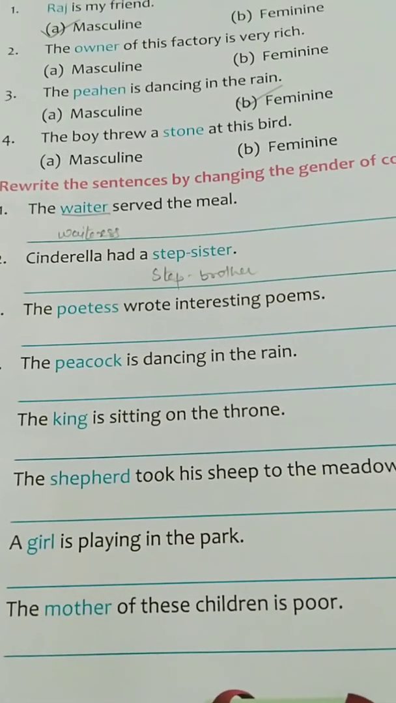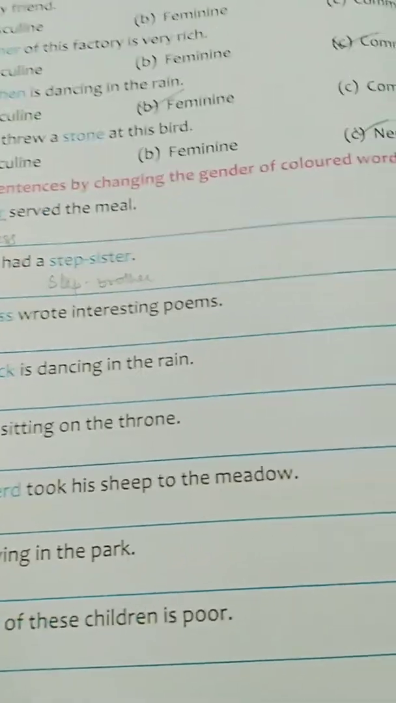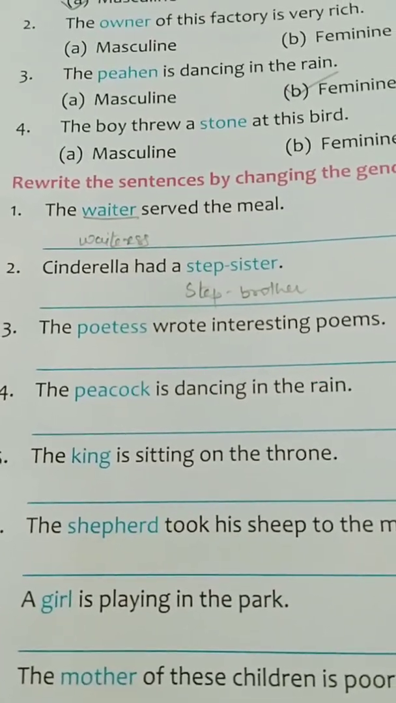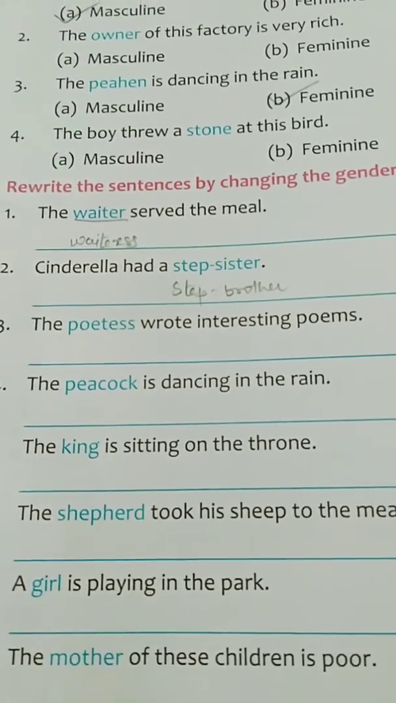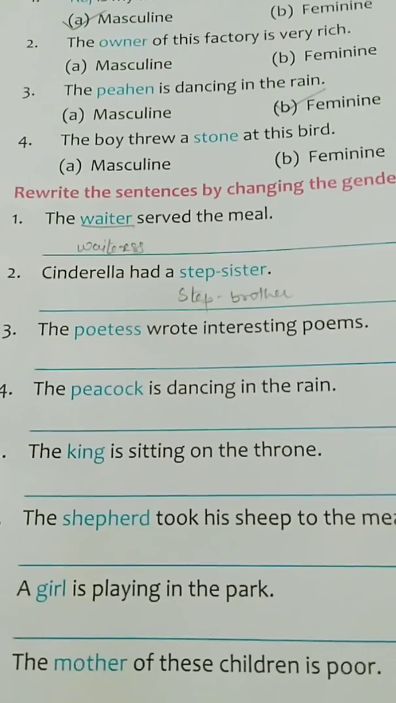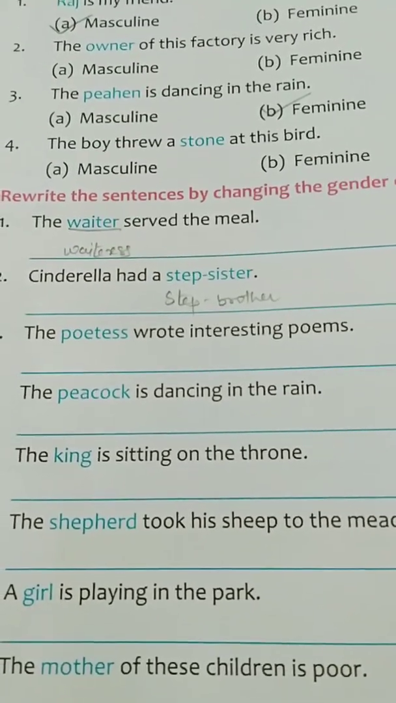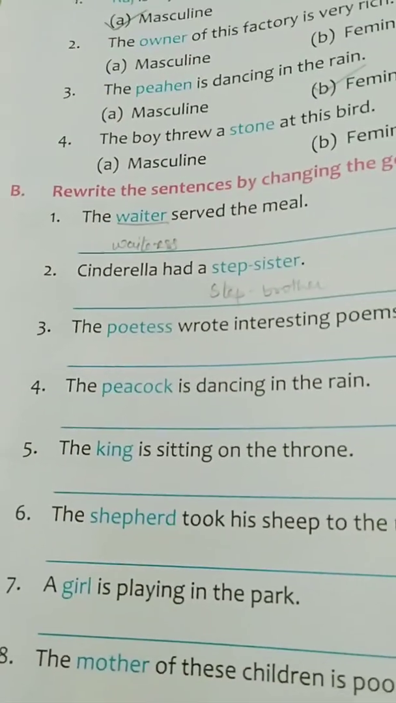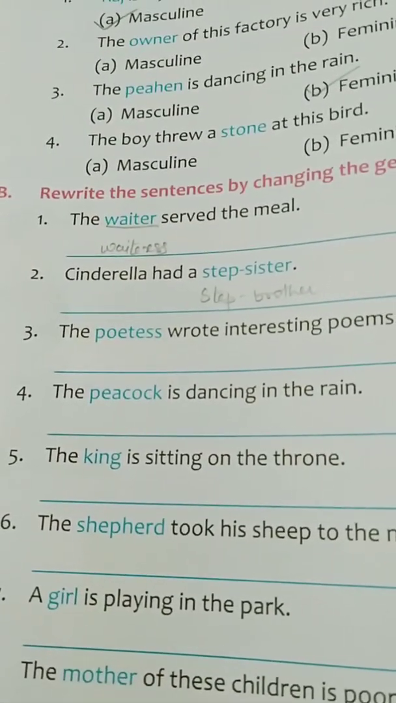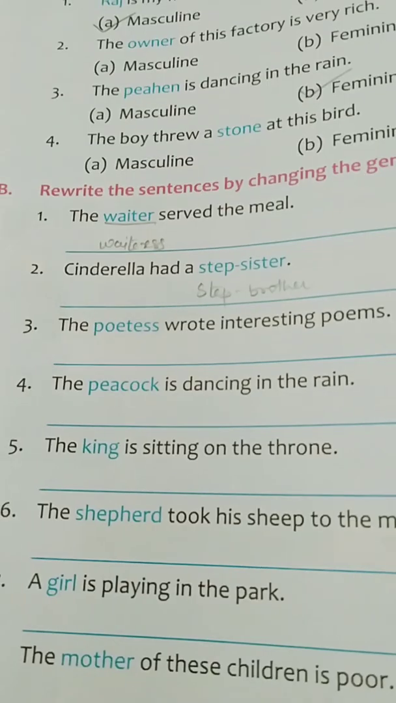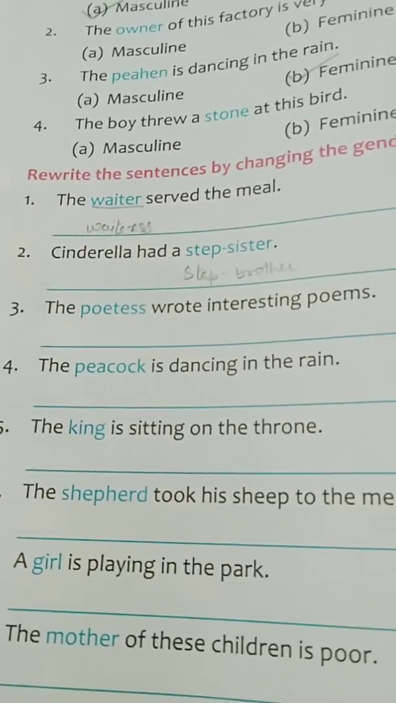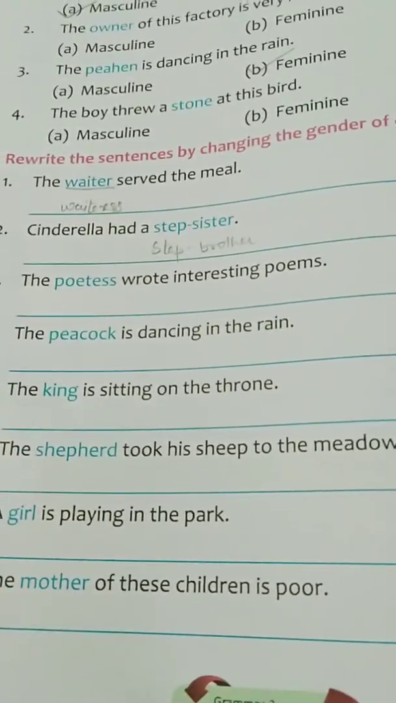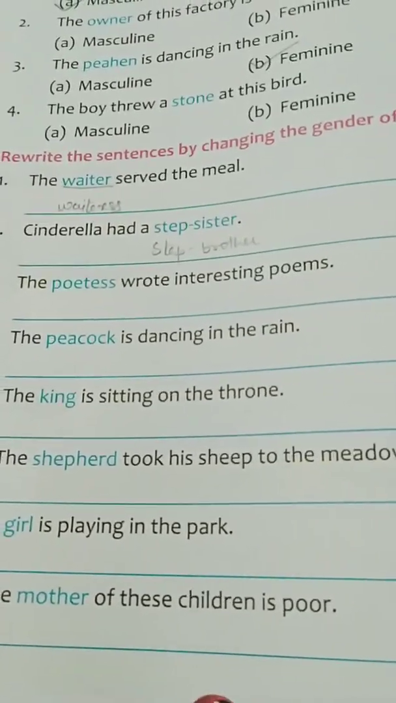Rewrite the sentences by changing the gender of colored words. Like see, one or two I will discuss with you. The waiter served the meal. The waitress served the meal. Cinderella had a stepsister. Cinderella had a stepbrother. So in these we have to change the colored word, like the blue word. We will be doing this with the help of the worksheet. Till then you all go through the chapter. It's very easy.